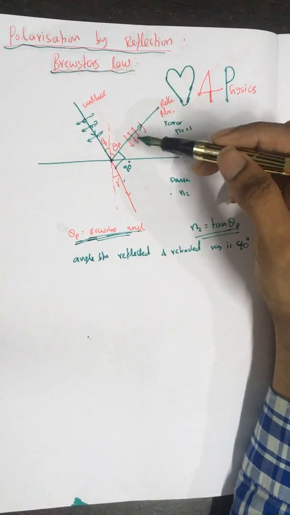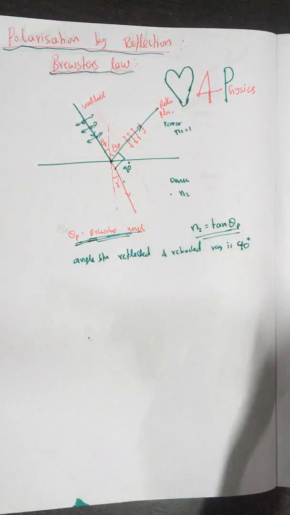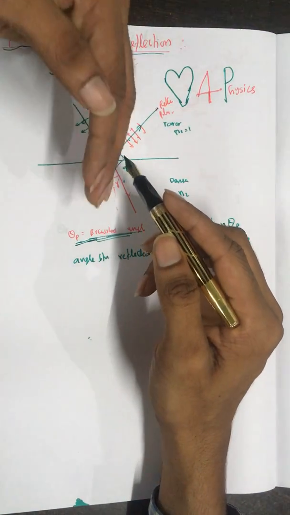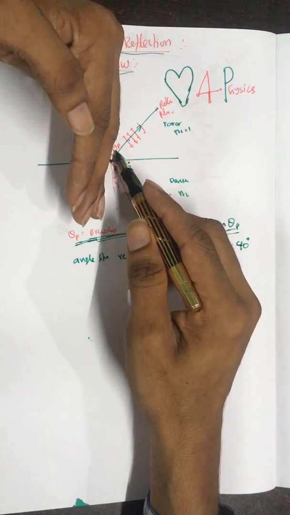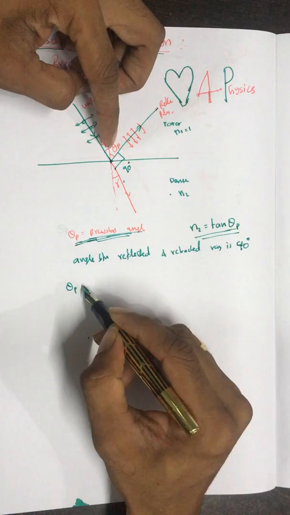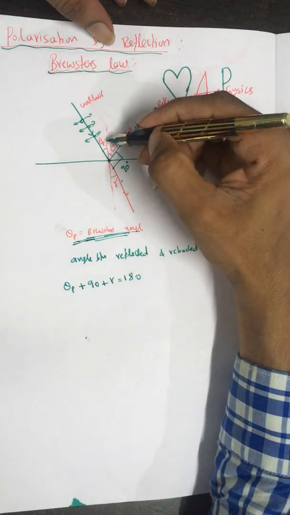When the reflected ray is completely polarized, obviously they are perpendicular to each other. If I consider this plane, the whole angle is 180. So the sum of theta p, 90 and r is equal to 180.